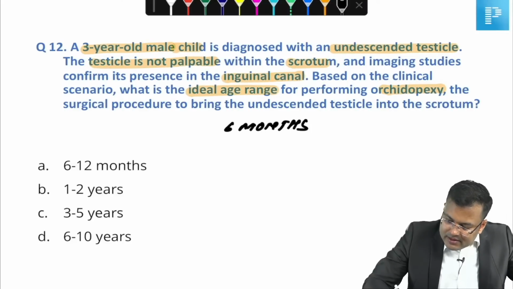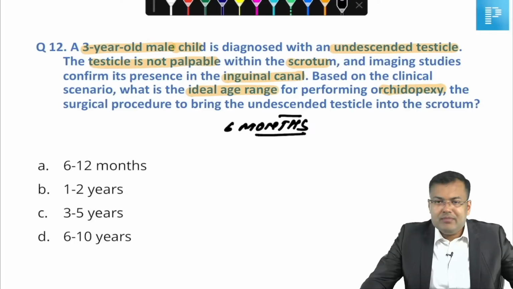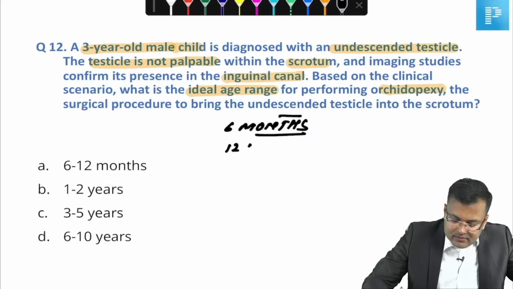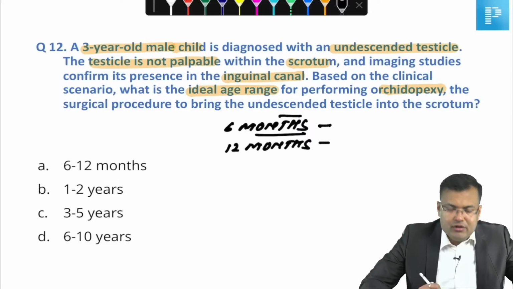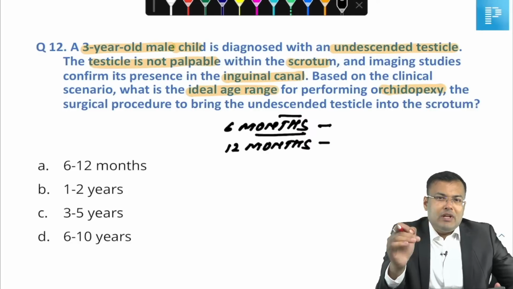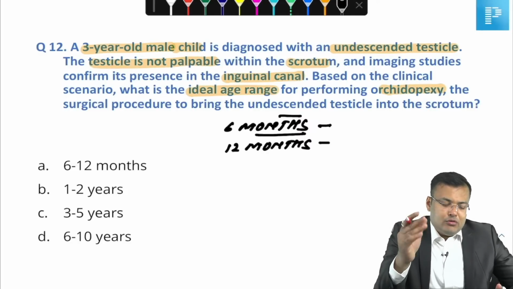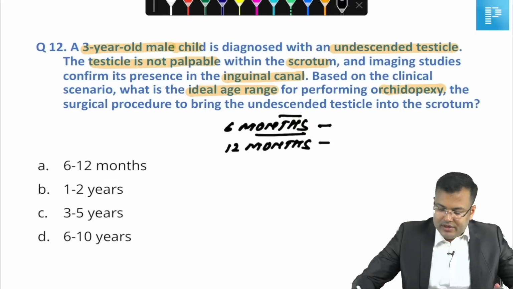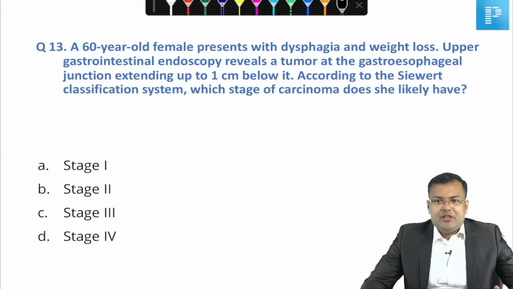This is 6 months. And you know, it should not be delayed beyond 12 months. Best age 6 months. It should not be delayed beyond 12 months. So the range is 6 to 12. If you have to choose the best, you have to choose 6. Everybody is correct. It's 6 months. Okay. Easy question.